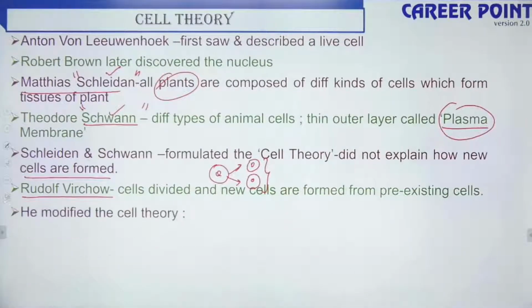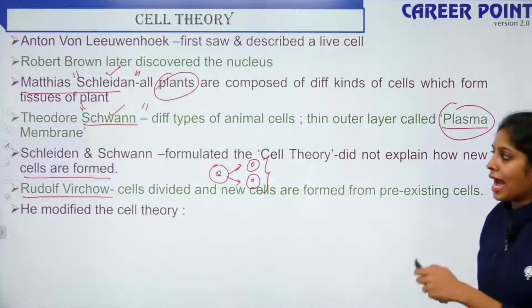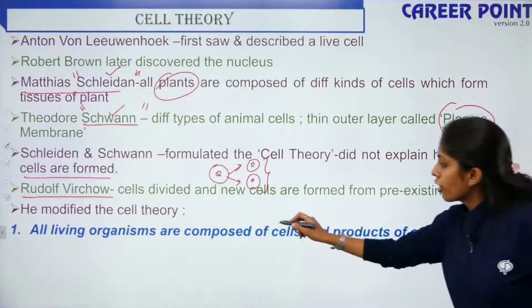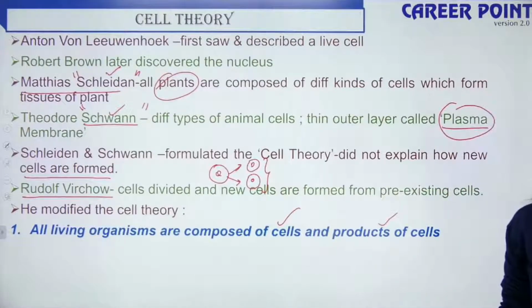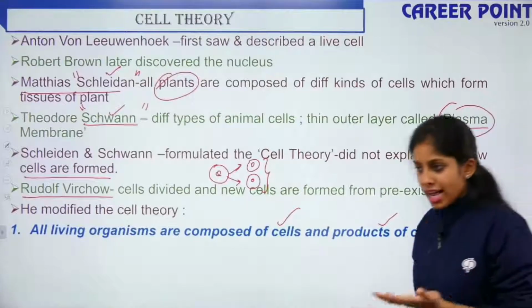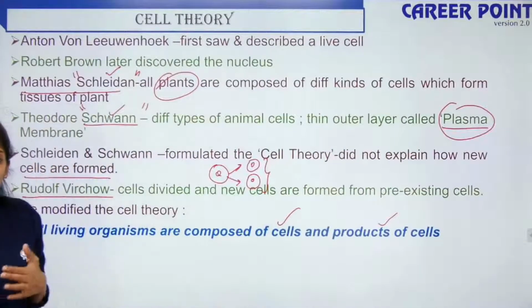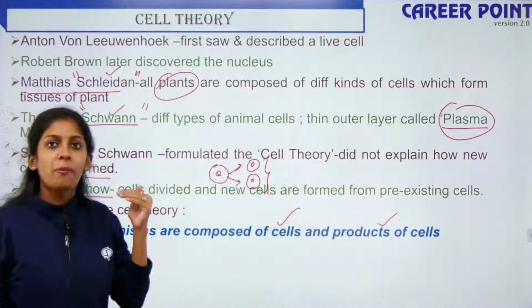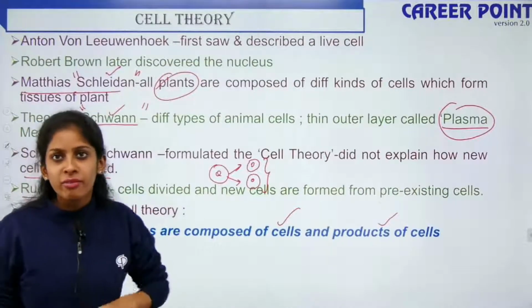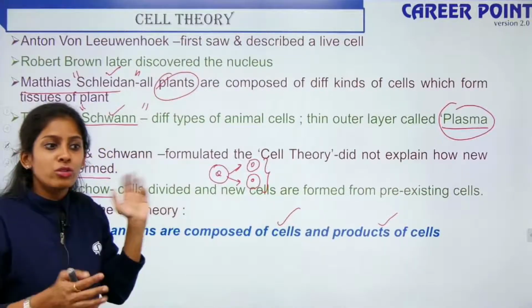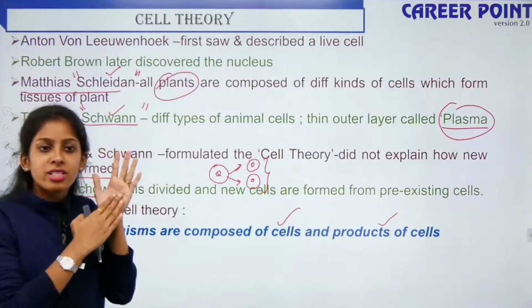Thus, the modified postulates of cell theory as defined by Rudolf Virchow are: all organisms are composed of cells and products of cells, right? A unicellular organism has one cell, and we multicellular organisms are products of cells. Everywhere we have cells. This is my palm, so if I swipe like this, yes, I am losing a lot of cells. I have cells on the surface.